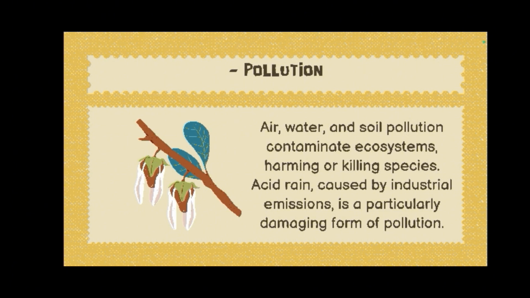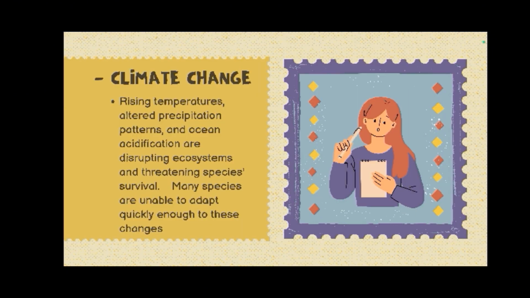So the most common form of pollution in the world is air pollution, like carbon emissions and CO2 gases around our planet because of cars and coal factories. But pollution is very common everywhere else in the world and could harm ecosystems and possibly make other species die out, which is bad. Next is climate change.